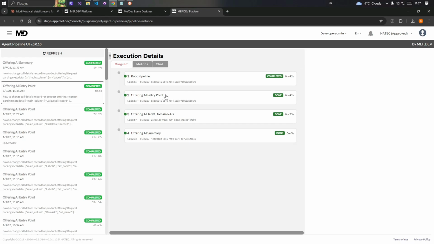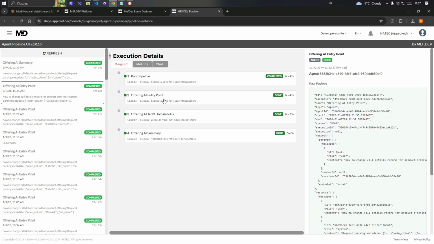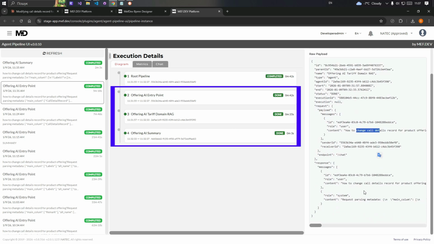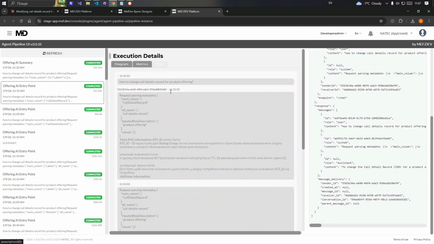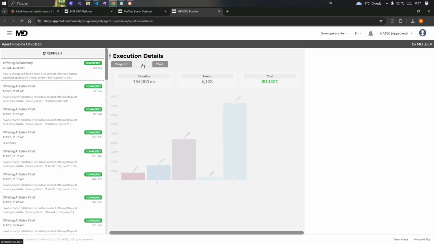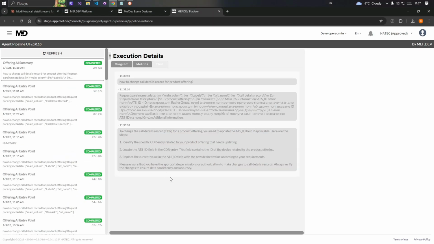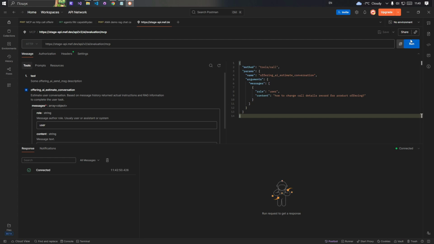Next, we switch to the Agent Composition Pipeline interface, where we show the execution history as completed pipelines. Here, we can see that Offering AI Estimate Conversation was executed successfully, and on the right side, we see exactly which agents participated in this pipeline. This tool is particularly useful for debugging, analysis, and monitoring multi-agent interactions.